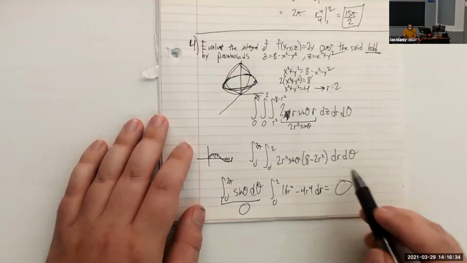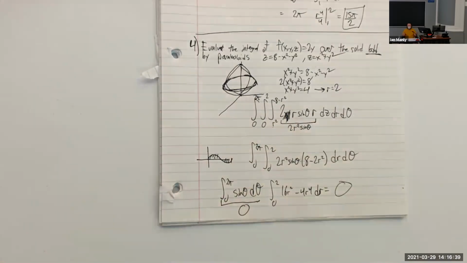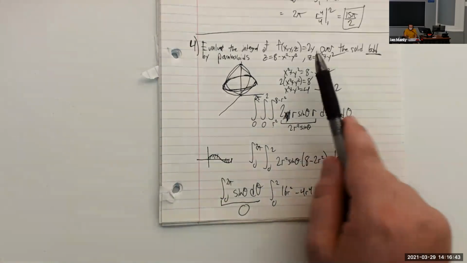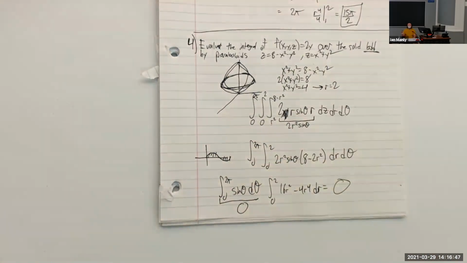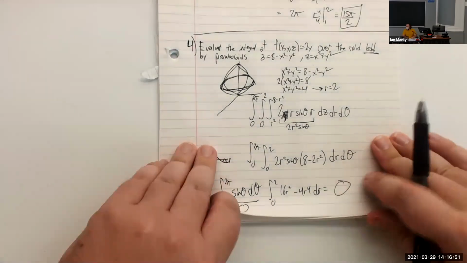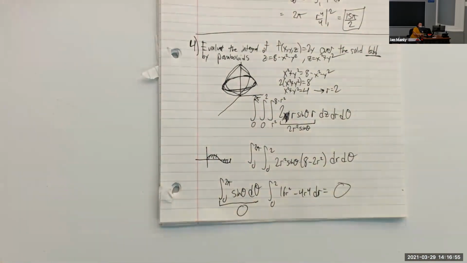Now, it might be kind of surprising: oh, wait a minute, we're doing something between two paraboloids, how could we possibly get 0 for that? Remember that they're not asking for a volume for this one. They're actually asking for the triple integral over 2y right here. So this doesn't represent a volume at all. This represents something else, but not volume. So it's okay to get 0. Now, let's see. I think I saw a question here.